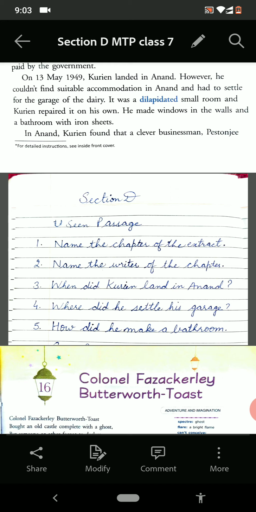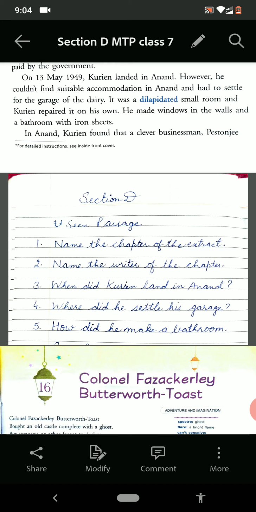In section D, you know very well that there are three types of questions. First is your seen passage, second is the seen poem, and the third is question answers from the chapters. So let us see the first question, that is your seen passage. A passage is there on the top. You have to read the passage carefully and then answer the questions given below. Now let us read the passage.